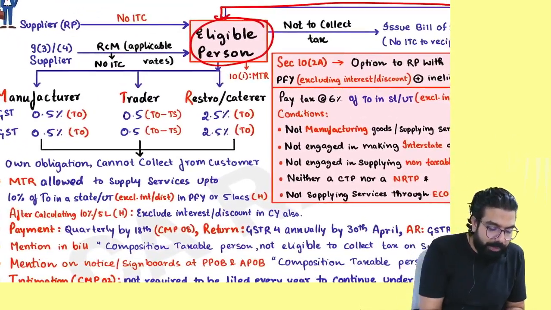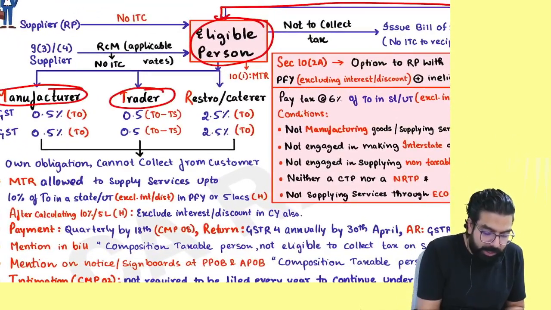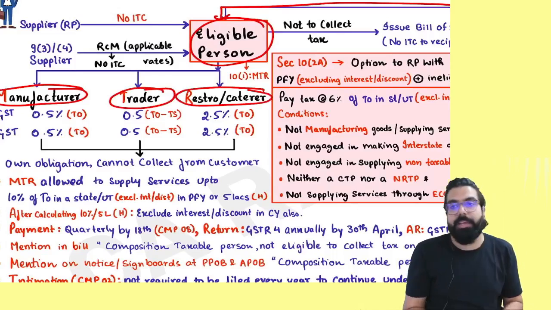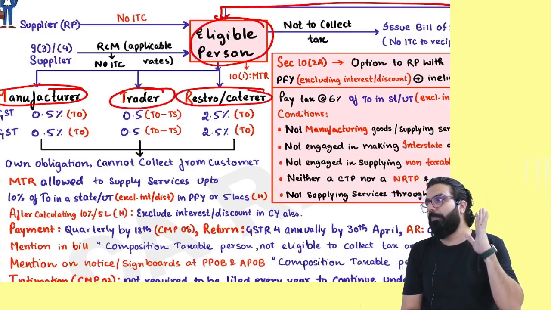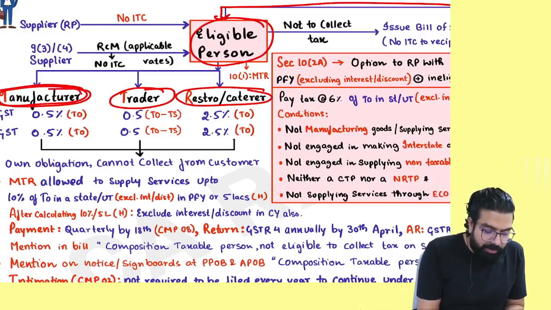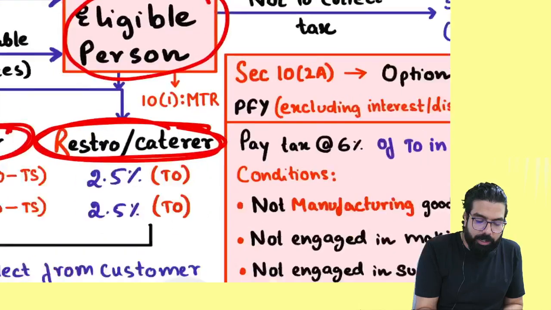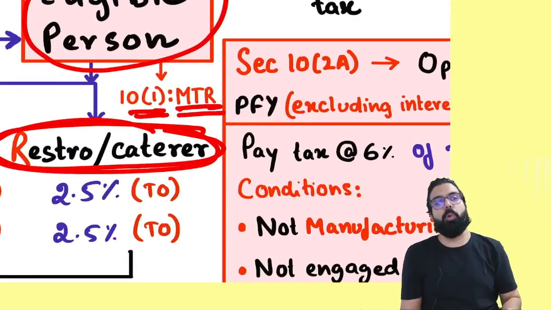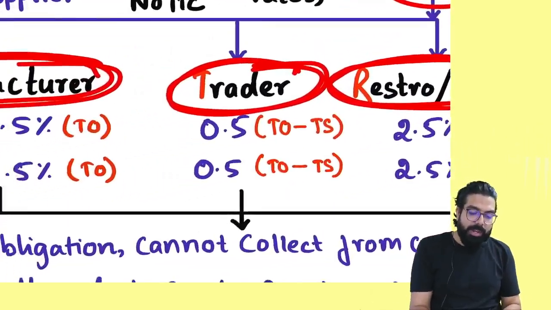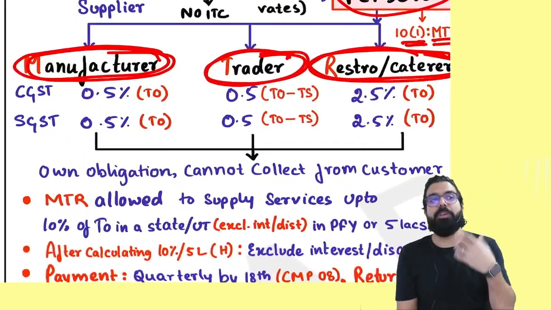Remember one thing, if you are a manufacturer, a trader, or a restaurant or catering service provider, then you are eligible for the composition scheme. Sir, who is a manufacturer, a trader and restaurant? Remember, section 10.1 says MTR are those people who are eligible. Sir, whenever I am eligible, how much GST do I have to pay?